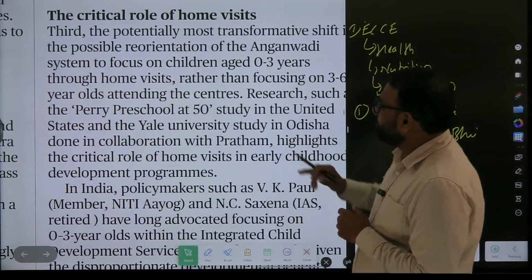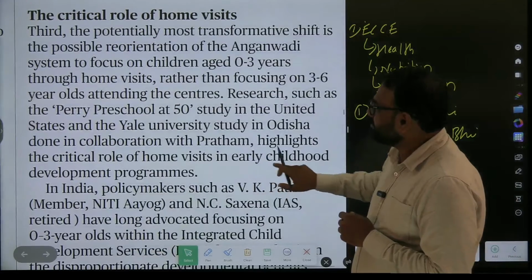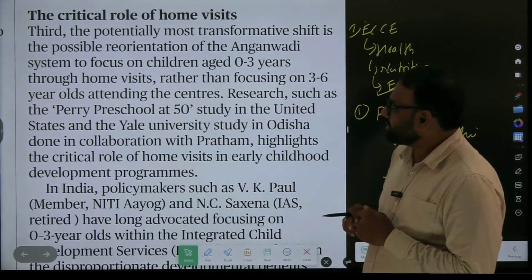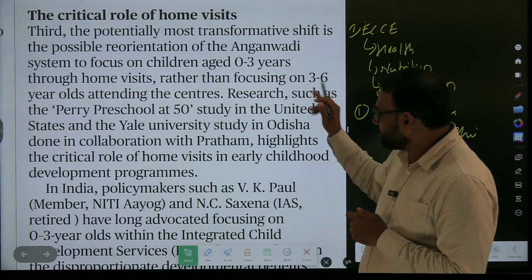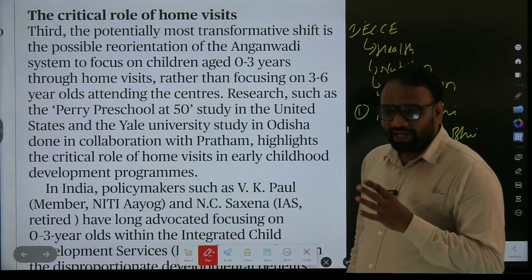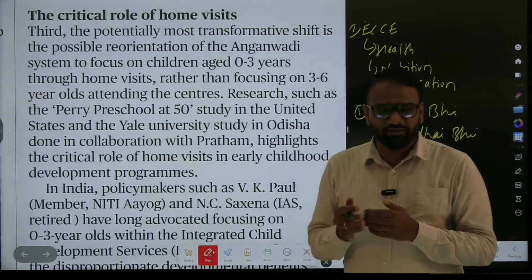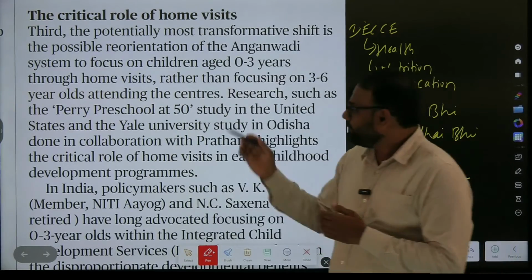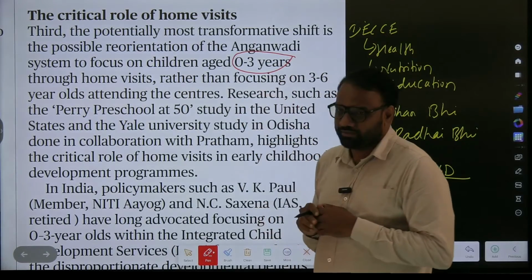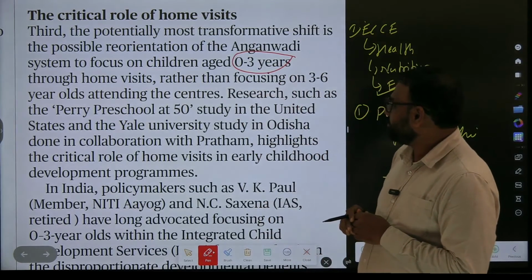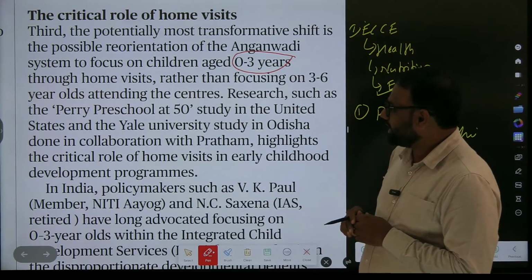The critical role of home visits. Third, the potentially most transformative shift is the possible reorientation of the Anganwadi system to focus on children aged 0 to 3 years. Anganwadis, all these years, focused on children from 3 to 6 years. Now, they should also focus on 0 to 3 year olds through home visits, rather than focusing only on 3 to 6 year olds attending the centers.